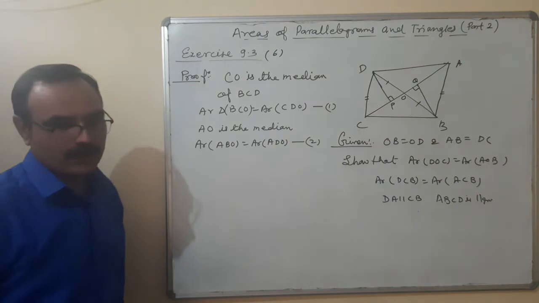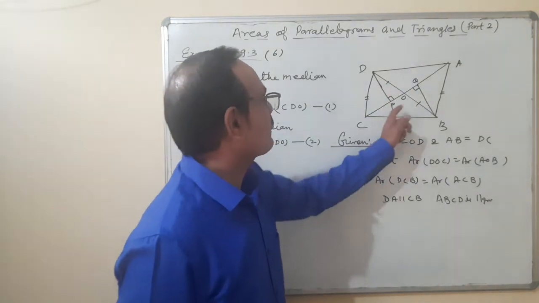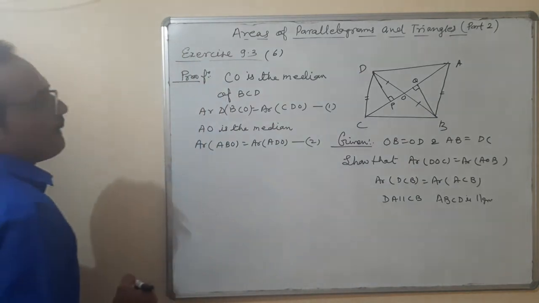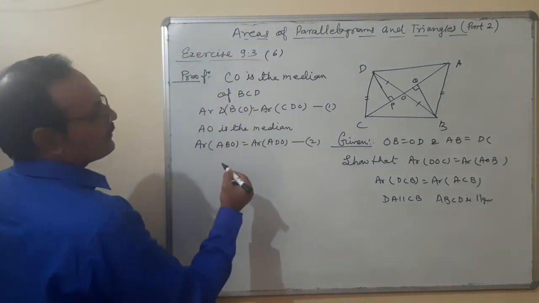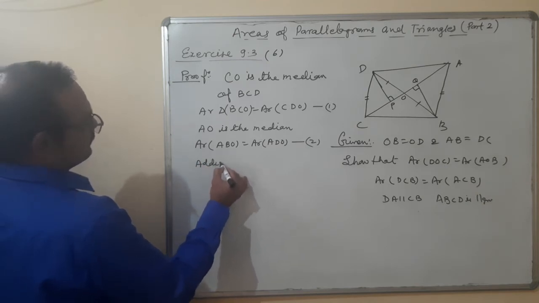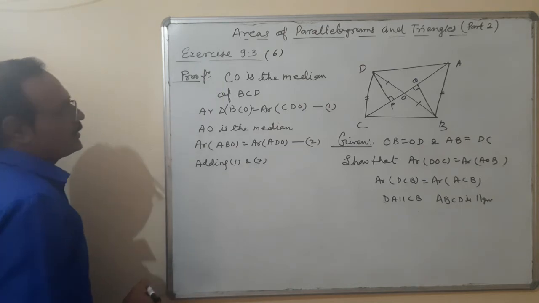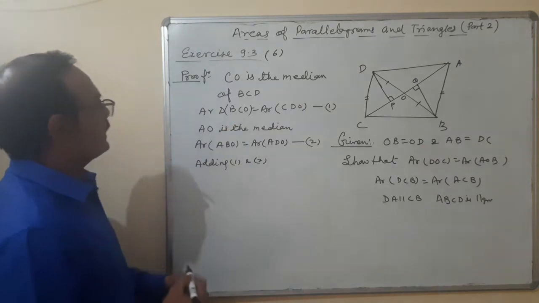Second. Okay. They are equal and they are equal. Now what should be done? Adding 1 and 2.